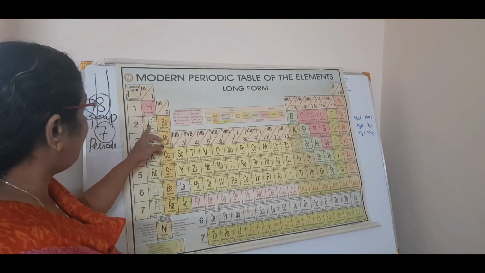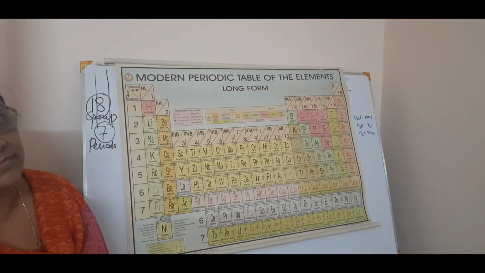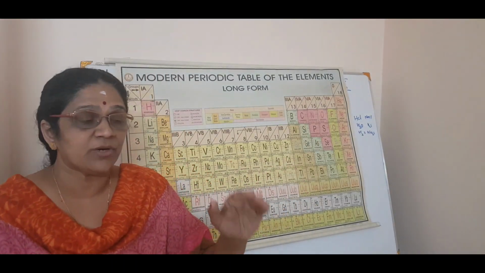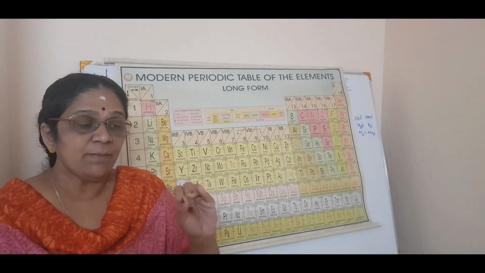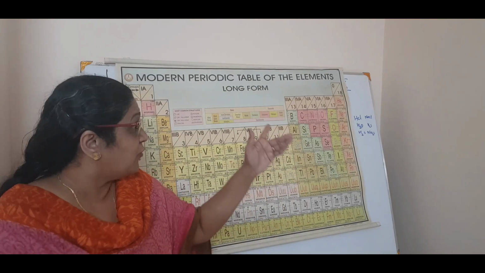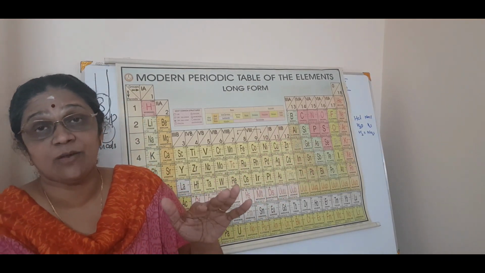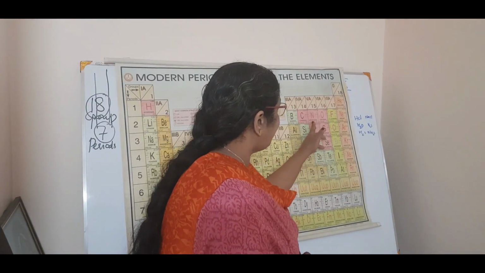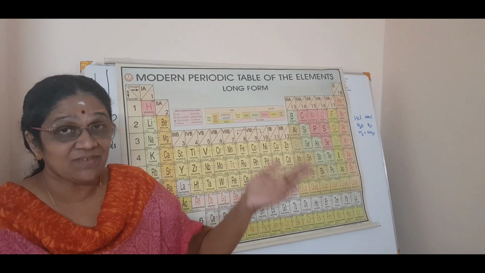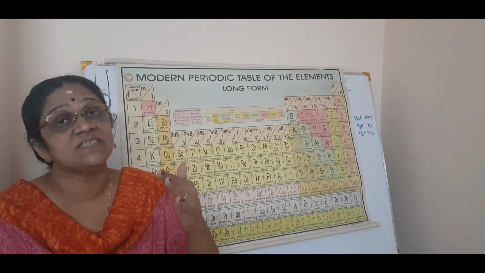We have to study the first, second, third, and 13, 14, 15, 16, 17, 18 groups. You have to know what all the elements are in the first group: hydrogen, lithium, sodium, potassium, rubidium, cesium. Second group: beryllium, magnesium, calcium, strontium, barium. Third group: boron, aluminium, gallium, indium, thallium. Fourth group: carbon, silicon, germanium, tin, lead. Fifth group: nitrogen, phosphorus, arsenic, antimony, bismuth. 16th group: oxygen, sulfur, selenium, tellurium and polonium. 17th group: fluorine, chlorine, bromine, iodine, astatine. And the noble gases: helium, neon, argon, krypton, xenon and radon.